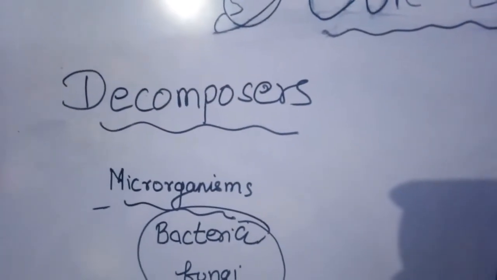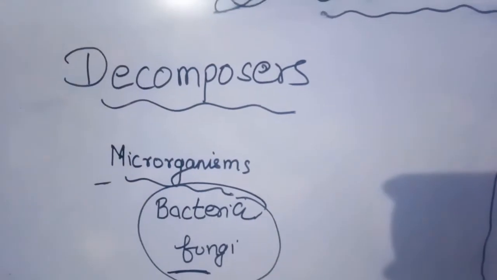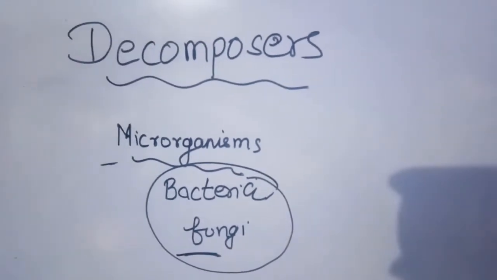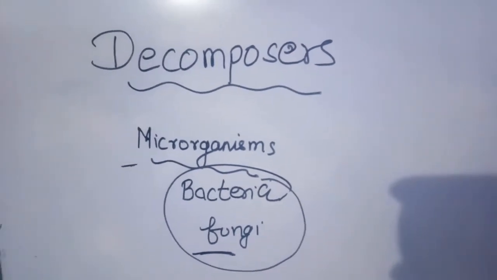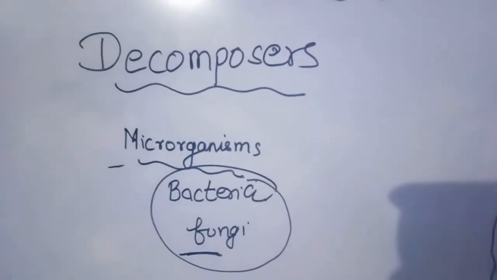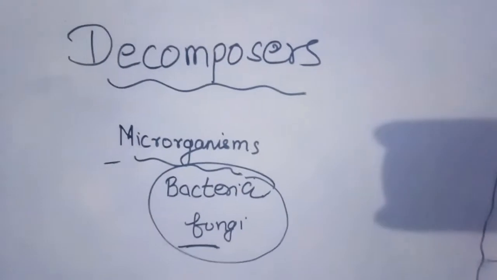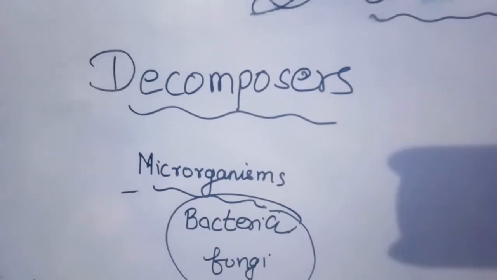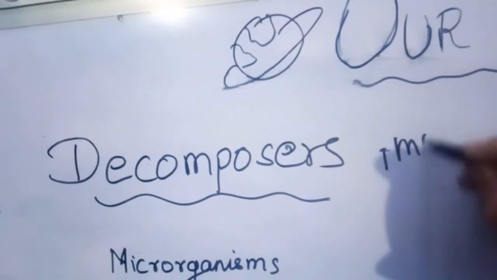Microorganisms like bacteria and fungi help in the breakdown of dead and decaying matter. Now the microorganisms decompose the dead and organic matter into soil used by the plants. What happens to the garbage or dead animals and plants in their absence? If decomposers are absent, then there is no one to decompose the biodegradable waste, resulting in bad smell and bad diseases. Many diseases can occur. So decomposers play a very important role in our environment.